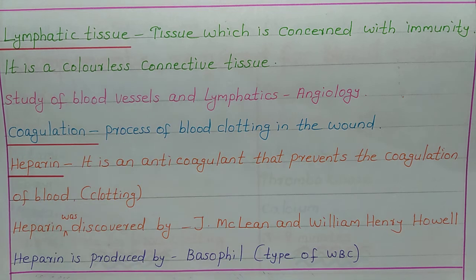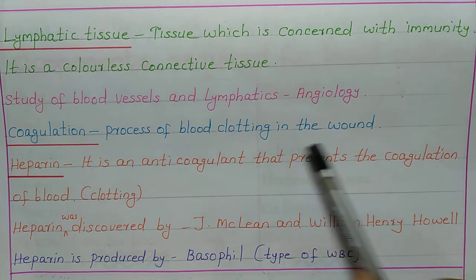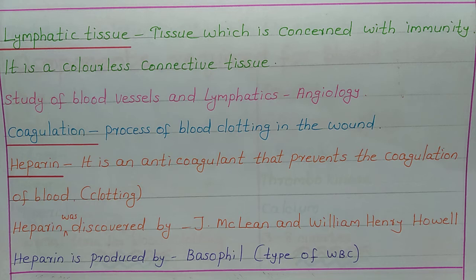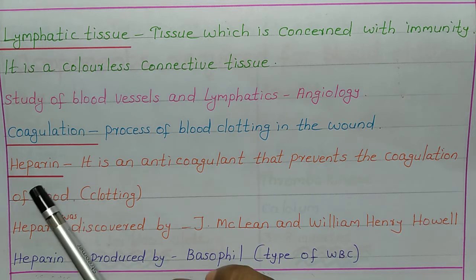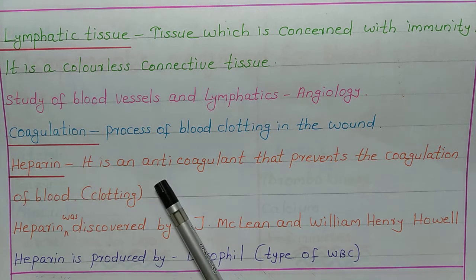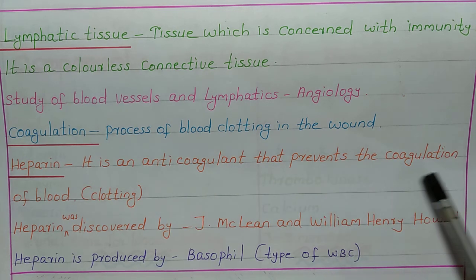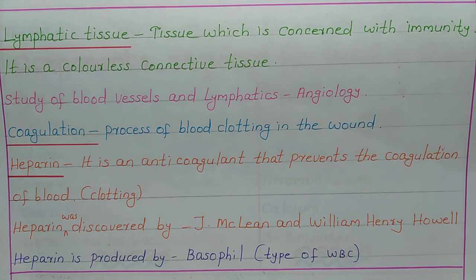Next is coagulation. Coagulation is the process of blood clotting in a wound. Next is heparin. It is an anticoagulant that prevents the coagulation of blood. And this heparin prevents the formation of blood clots in our blood vessels.